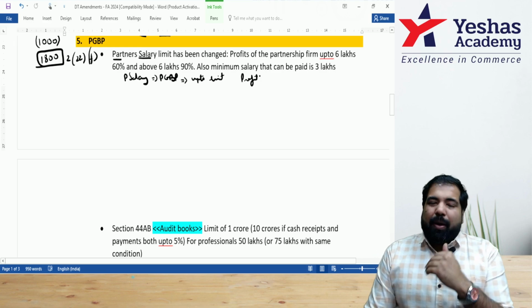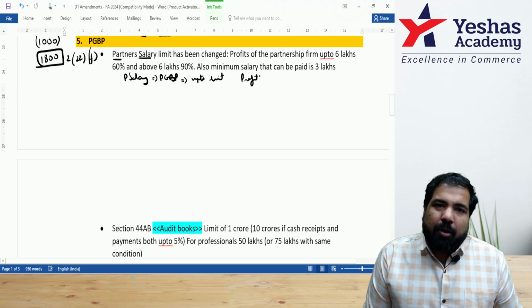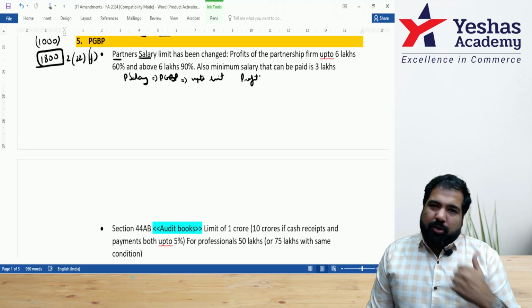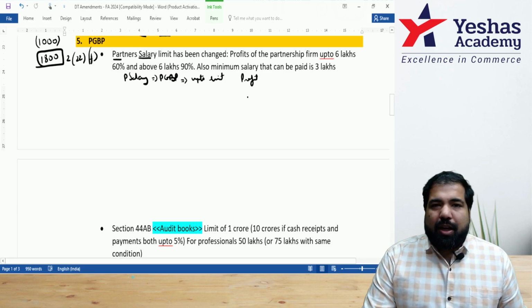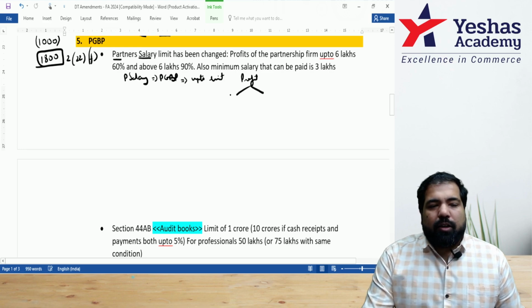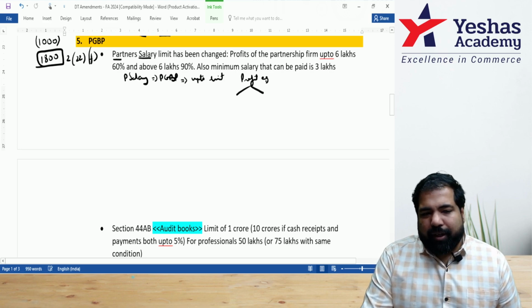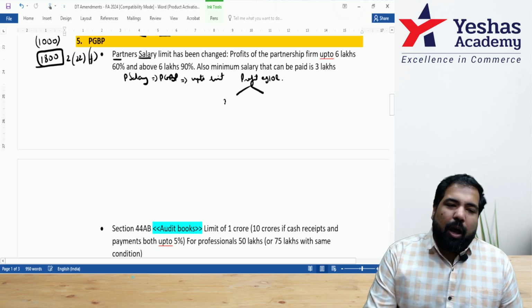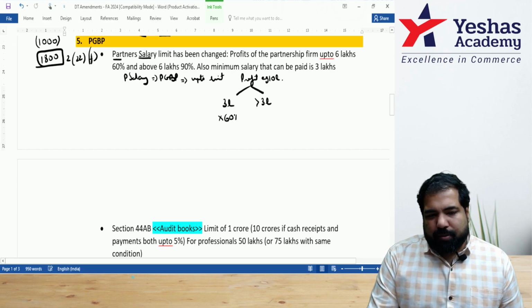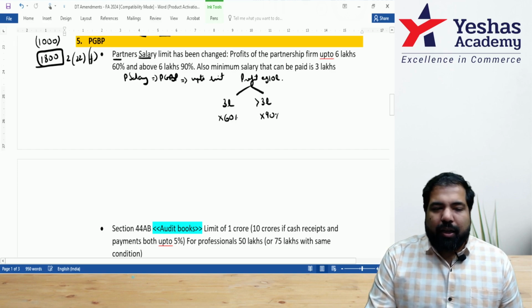Example, guys, I'm a partner in a partnership firm back in Mumbai, and my salary depends upon the partnership firm's profits. If the profits are high, then my salary also can be high. So what was the limit earlier, guys? Earlier, the limit was, take your profit, example 10 lakh rupees of the partnership firm, up to 3 lakh and above 3 lakh was the concept. Up to 3 lakh is 60%, and above 3 lakh used to be 90%.